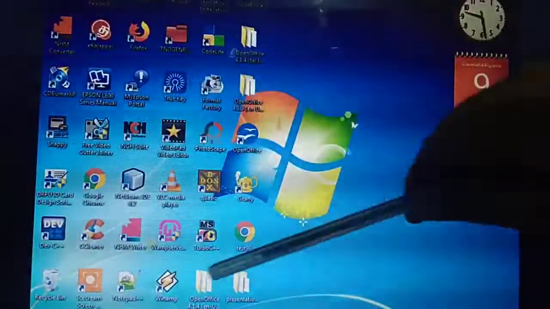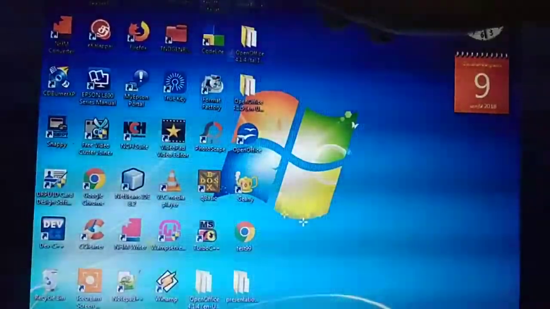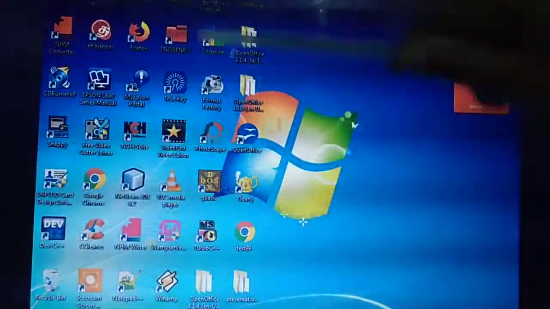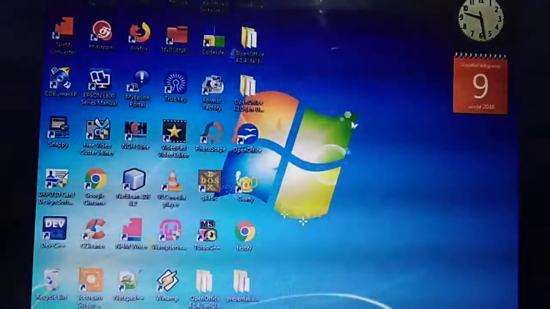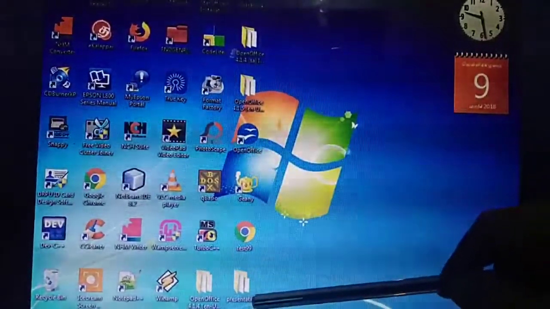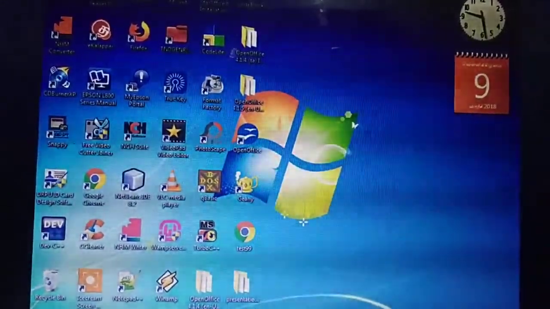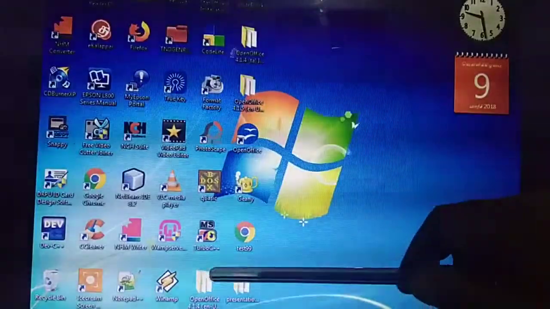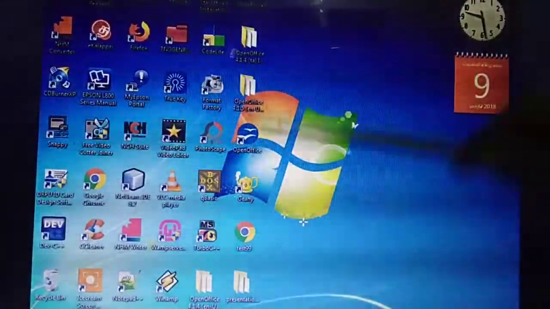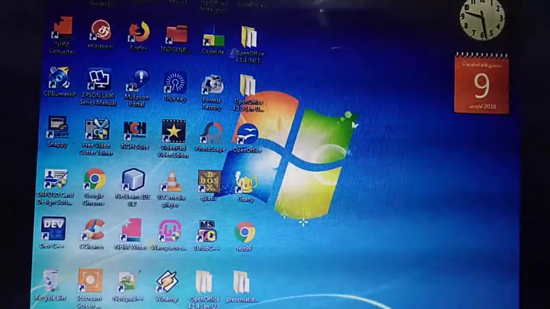Then these all we are calling icons. Understand? A lot of things you have seen, no, my computer, a lot of files you have seen, no, these only we are calling icons. So listen, one yellow color item you are seeing, no, this is called folder. The yellow color files are there, this is called folder. Inside this folder, you can place a lot of files. Understand now? Yes.